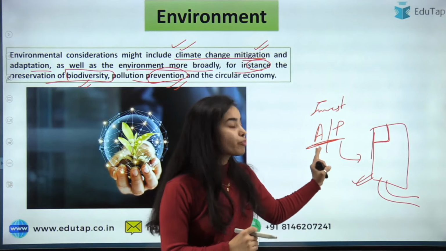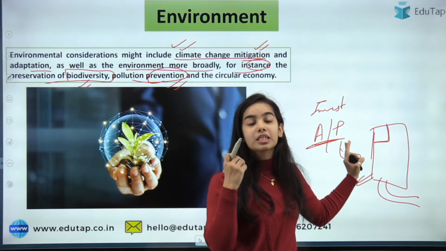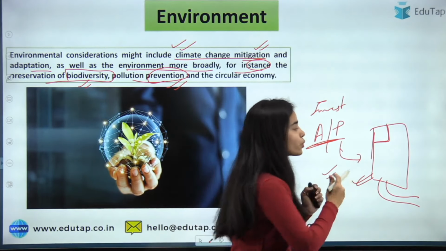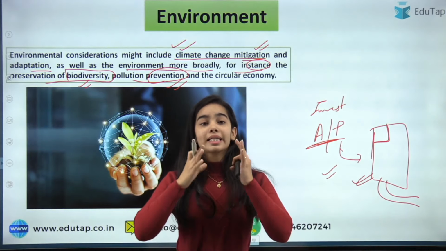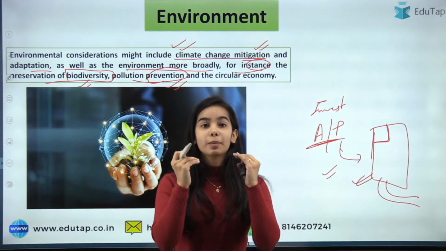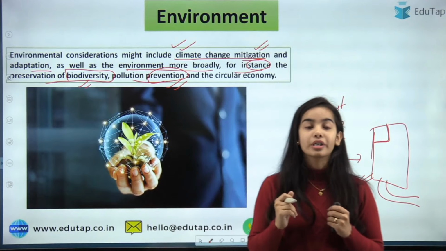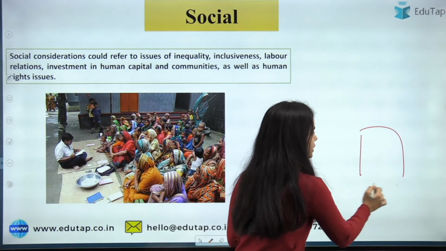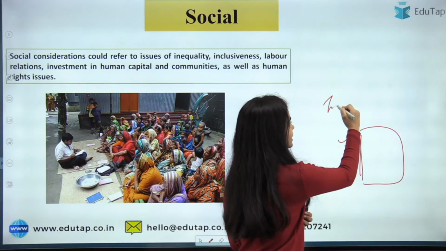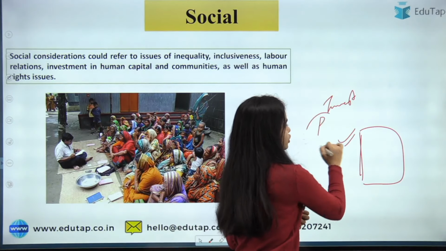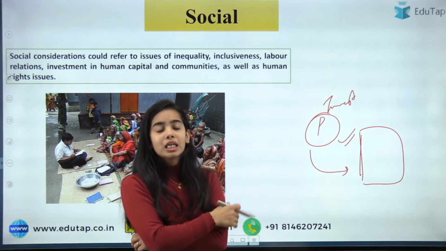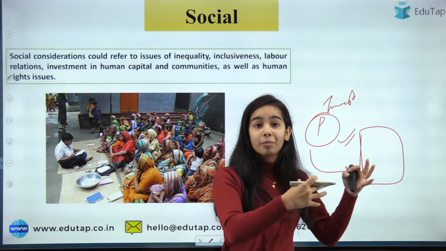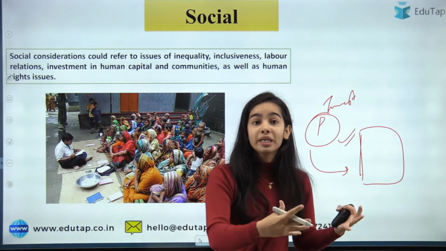Okay, so such projects should be promoted. Such investment should happen on projects which take environmental considerations into account, that have the technology so that pollution can be prevented or reduced. Coming to the social. Okay, now a factory has been set up. Now we are considering investing in this project, that is setting up a company. Now how is it going to benefit the society? Now this company can be set up in a rural area where the employment is not there.